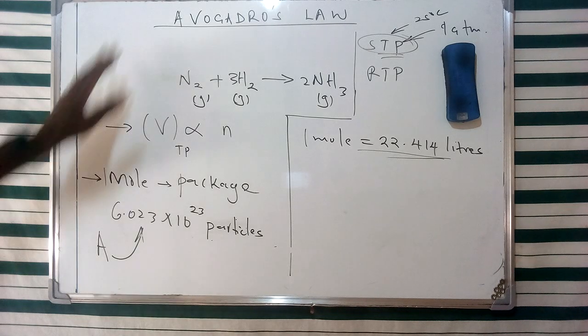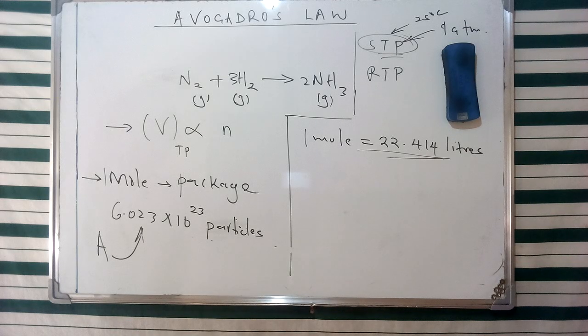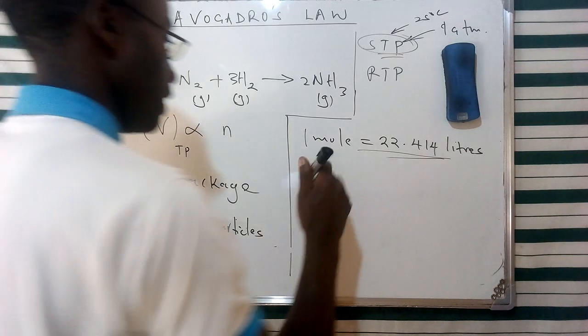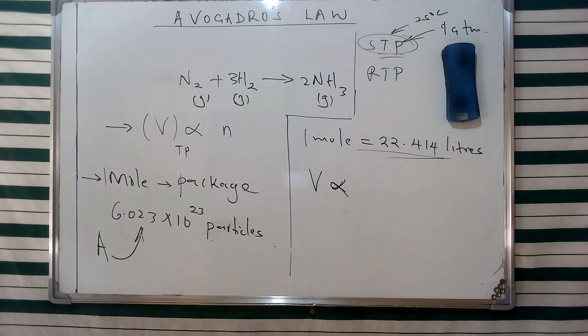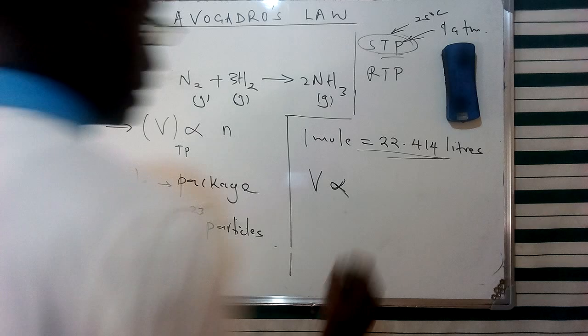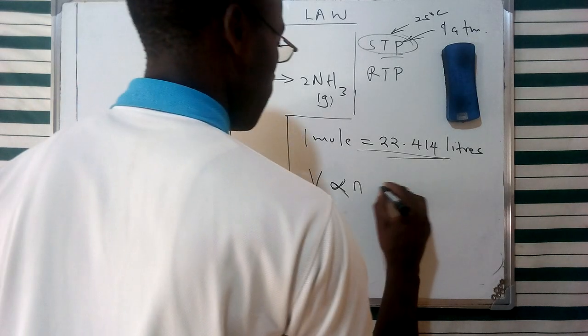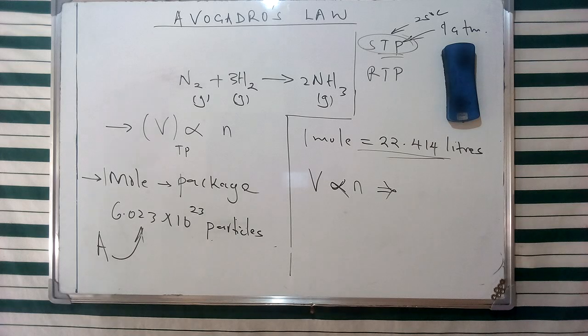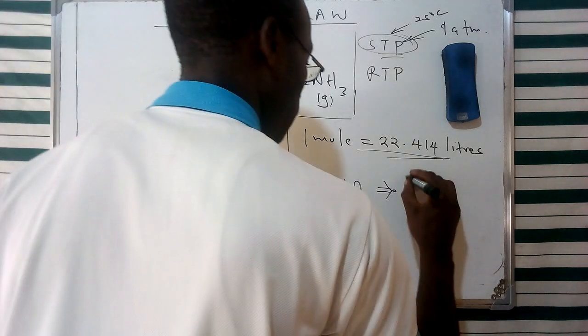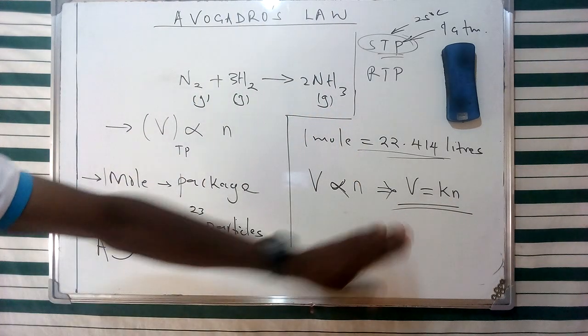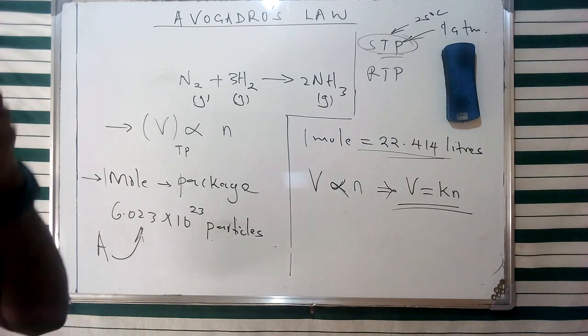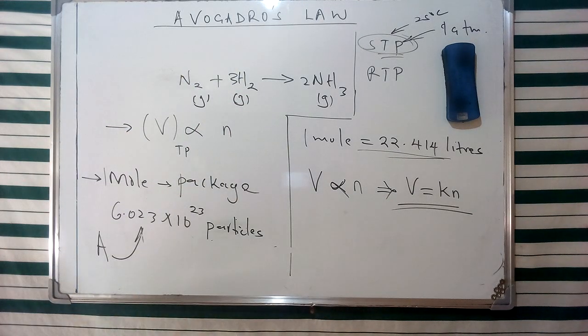Therefore, of essence for us is to remember the relationship between volume and the number of molecules or particles, which forms the basis of Avogadro's law, whereby the volume of a gas at a constant temperature and pressure is directly proportional to the number of molecules given in this specific proportionality. Therefore, we can develop an algebraic representation for this law, given as volume is equal to k times n. So later on, we're going to mention this particular formula for Avogadro's law, and this is going to assist us in developing the concept of the ideal gas law as we go by for gases.